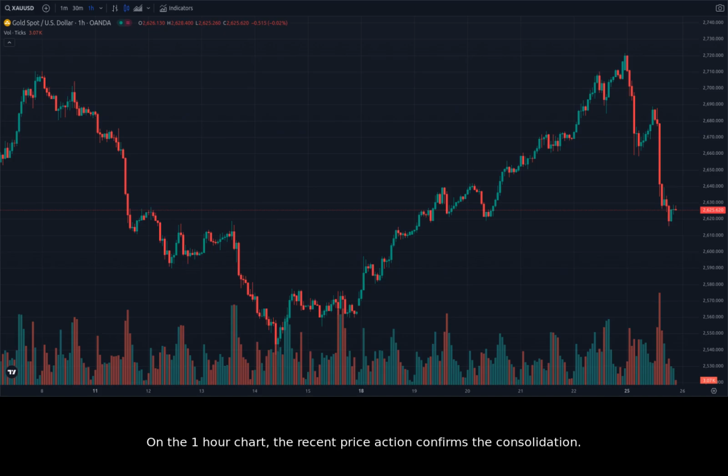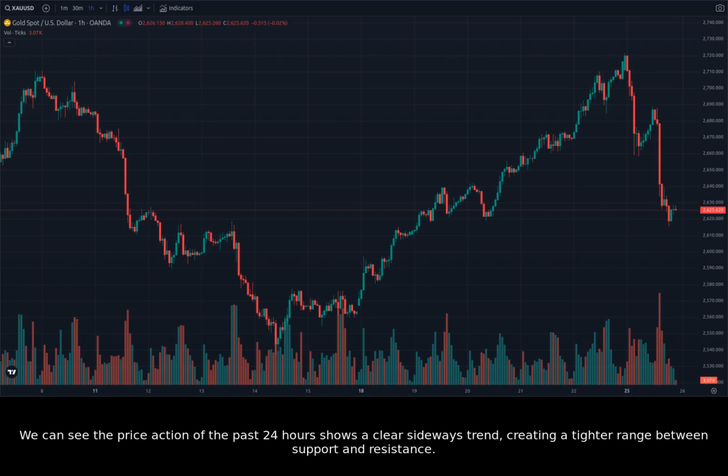On the 1-hour chart, the recent price action confirms the consolidation. Notice the lack of large price swings, further evidence of market indecision. This lack of decisive momentum could lead to a breakout in either direction. Let's take a closer look at the last 24 hours of data.